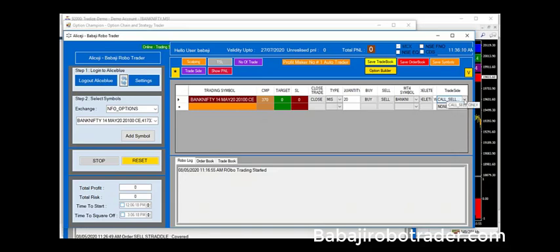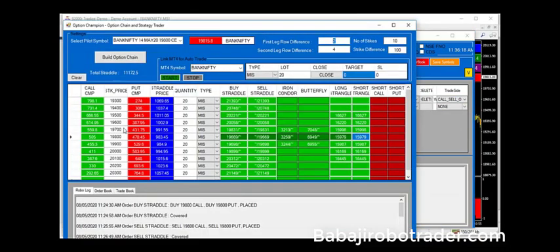So in the first option, we have seen direct call and put option buy sell. With the trade sides, we can define which side we want to buy or sell. And in the second, we have seen how we can build the straddle, strangle, iron condor, butterfly, both for the long strangle and the short strangle. Everything is available in the vertical option champion. Here we can increase or decrease the lot size.